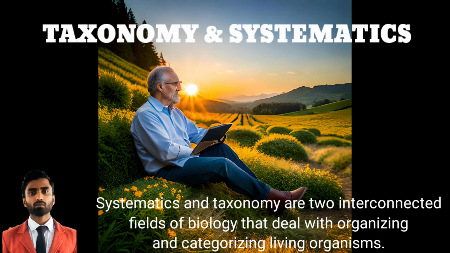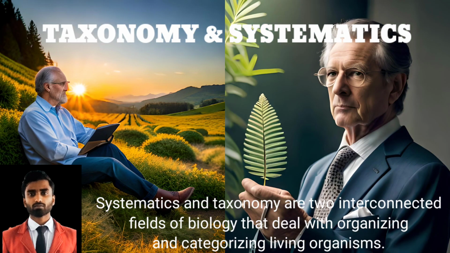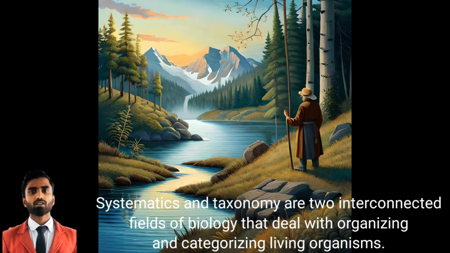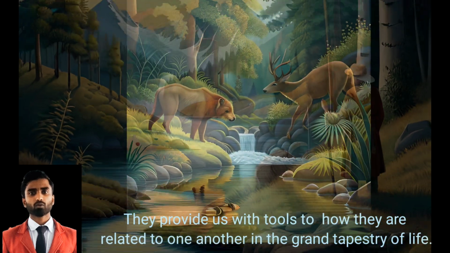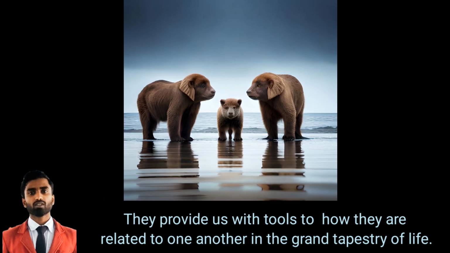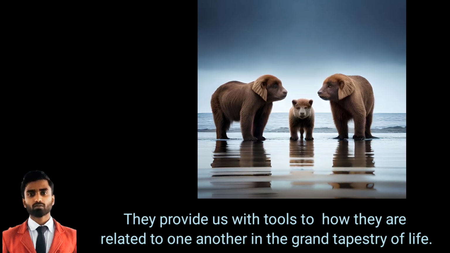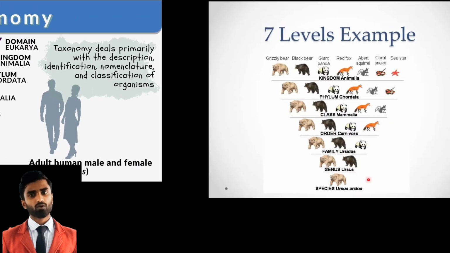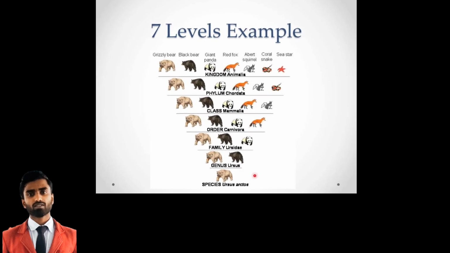Here's a more detailed explanation of systematics and taxonomy. Systematics and taxonomy are two interconnected fields of biology that deal with organizing and categorizing living organisms. They provide us with tools to understand the relationships between different species, and how they are related to one another in the grand tapestry of life. Taxonomy is concerned with classifying organisms into different groups based on their shared characteristics.